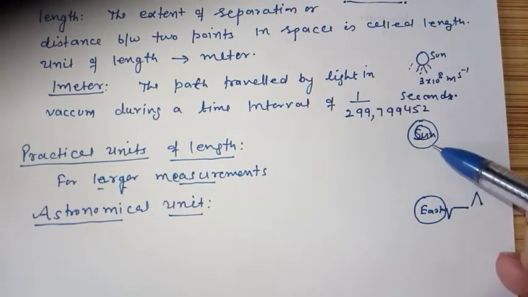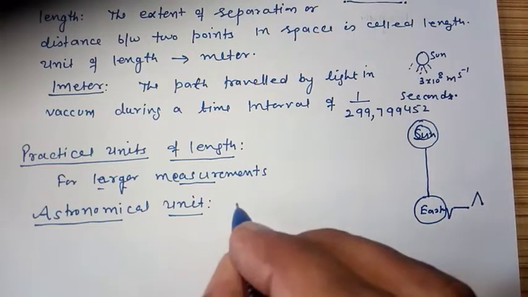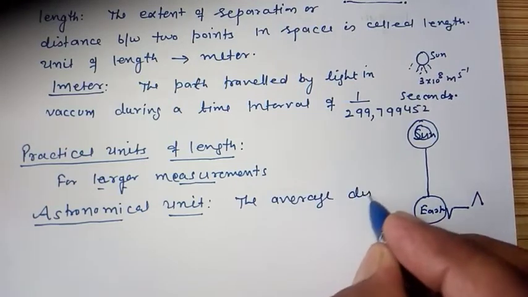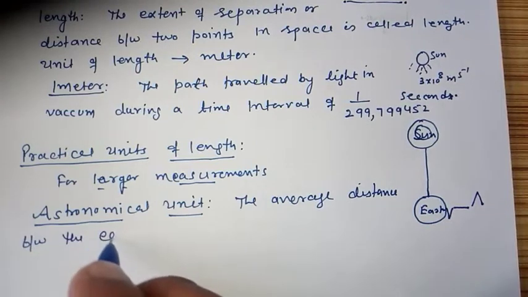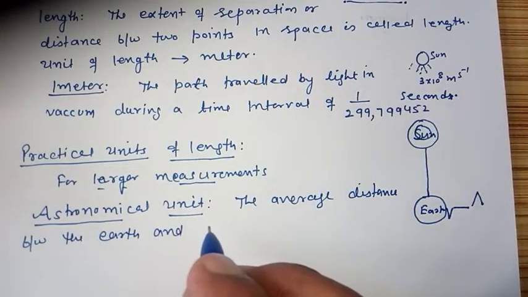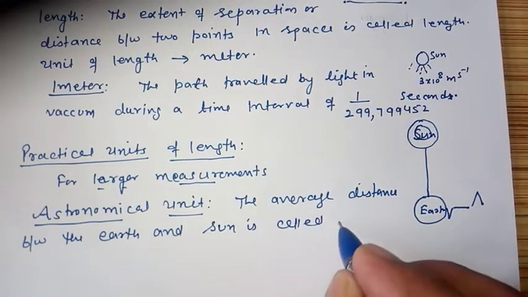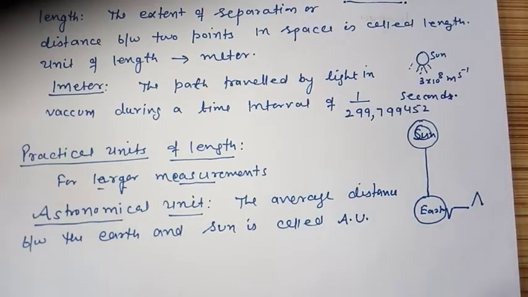It is the average distance between the earth and sun. So the astronomical unit is the average distance between the earth and sun. It is called astronomical unit and we represent it by A.U. A for astronomical, U for unit.